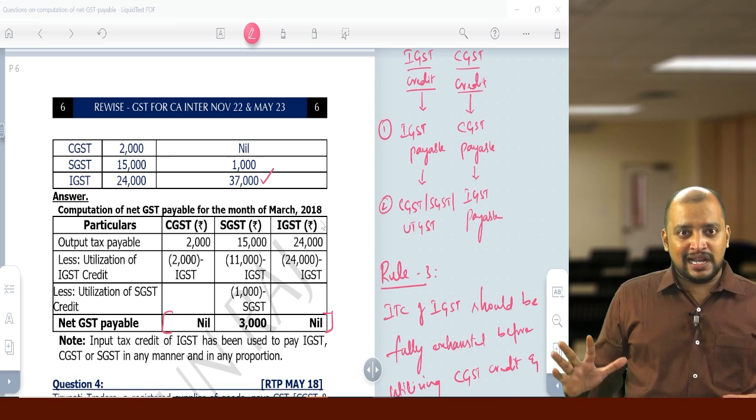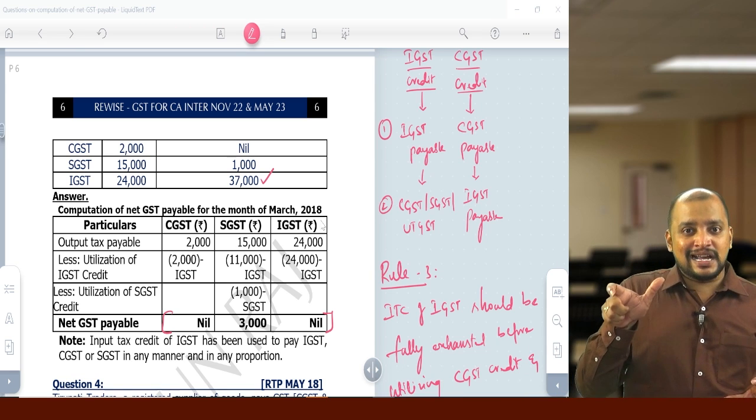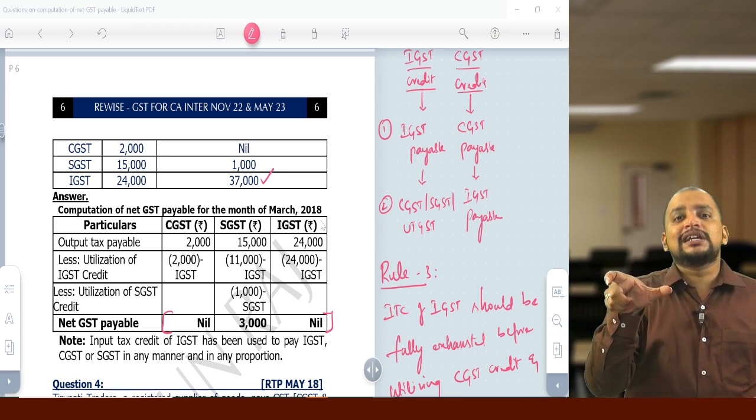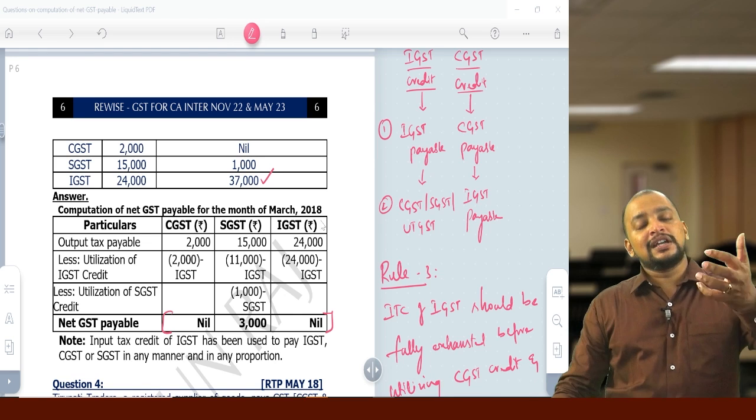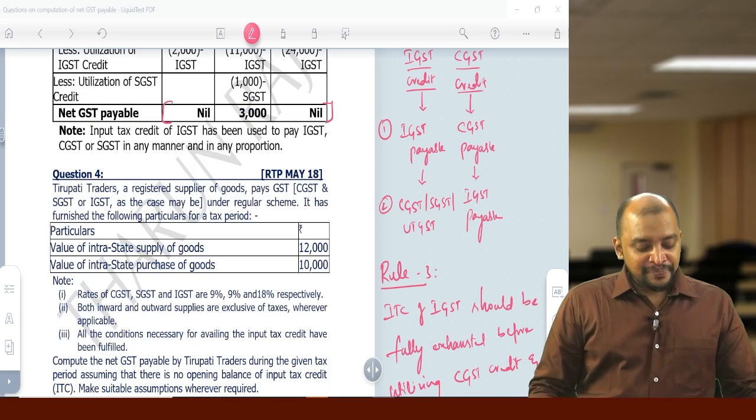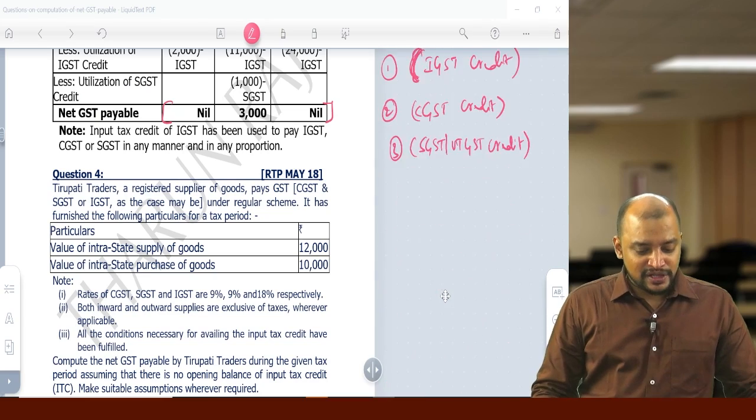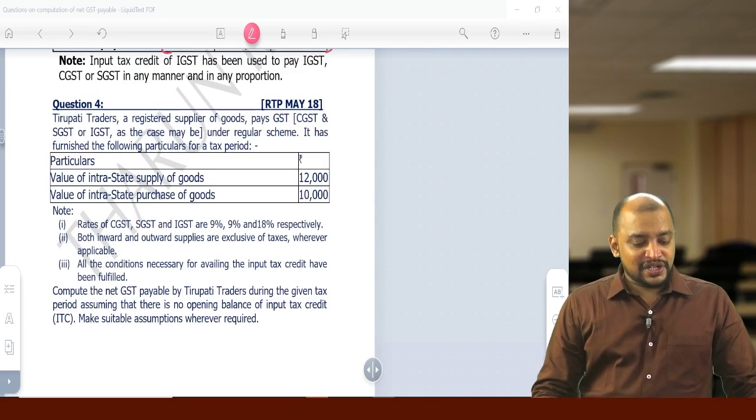So anyway, we can arrive at the answer, but what is the correct answer is that the total of the net GST payable should be equal to 3,000. Then the answer will be correct. Okay, then that is with respect to this question number 3. Now look into question number 4.